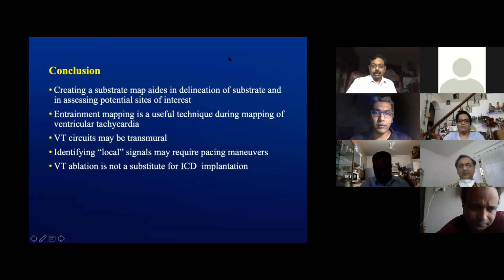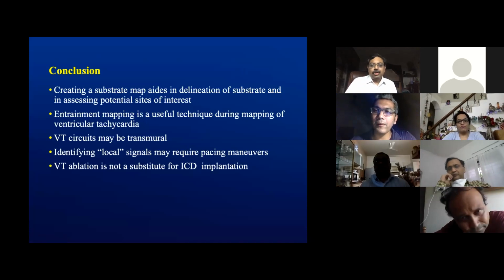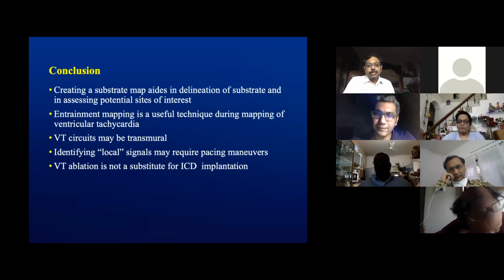There are 2 issues generally which are going to arise in a case like this. One thing is you had a very focused case in which you had a single VT. Of course, it was hemodynamically unstable when under GA, with hypotension and all this caused, but it was stable outside. That is okay. But in general, patients like this present with different morphologies of VTs and different VTs also.